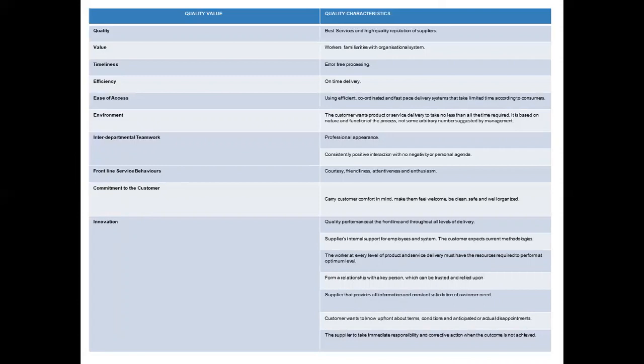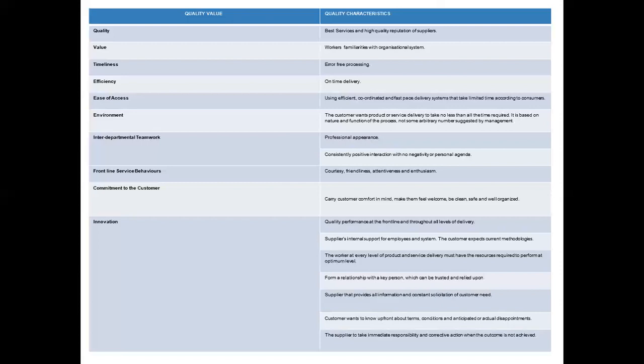Now the next quality value is environment. What is the quality characteristic of environment? The customer wants product or service delivery to take no less than all the time required. It is based on the nature and function of the process, not some arbitrary number suggested by management, right? So what should be there?